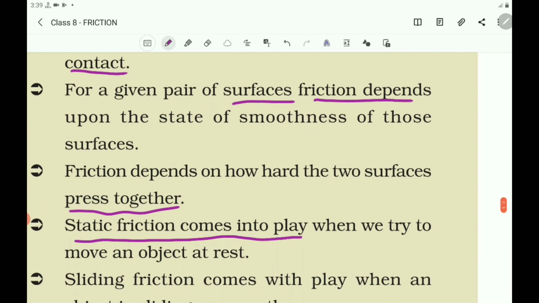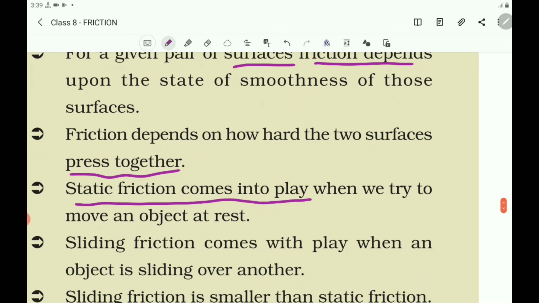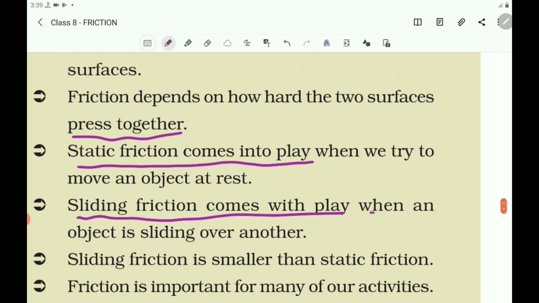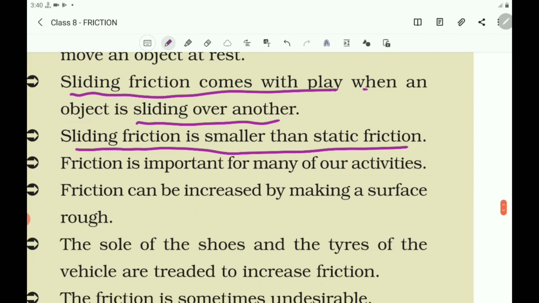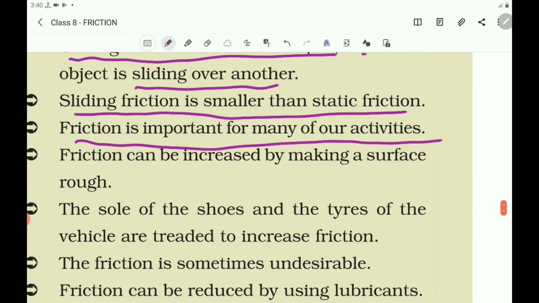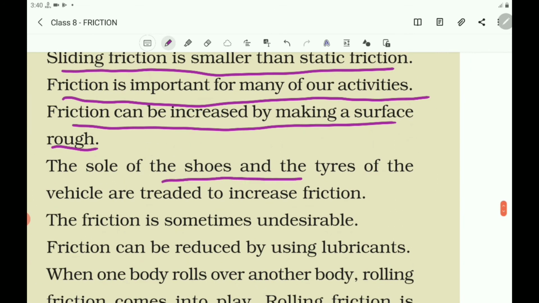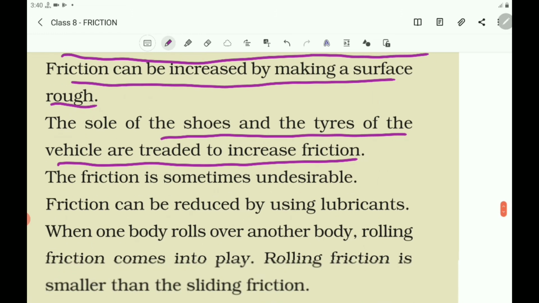Static friction comes into play when we try to move an object at rest. Sliding friction comes into play when an object is sliding over another. Sliding friction is smaller than static friction. Friction is important for many of our activities. Friction can be increased by making a surface rough. The soles of shoes and the tires of vehicles are treaded to increase the friction.